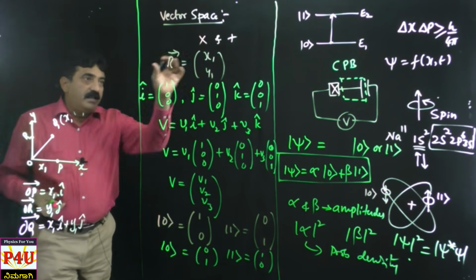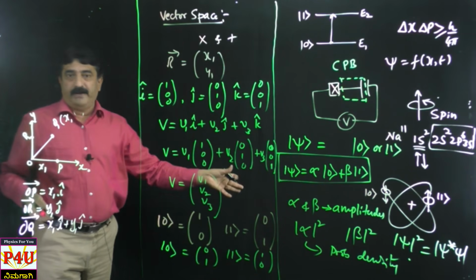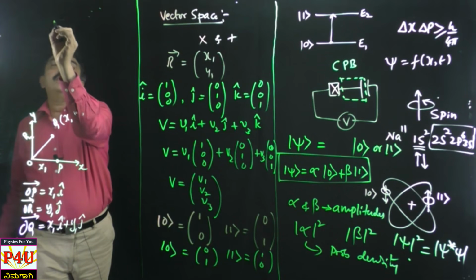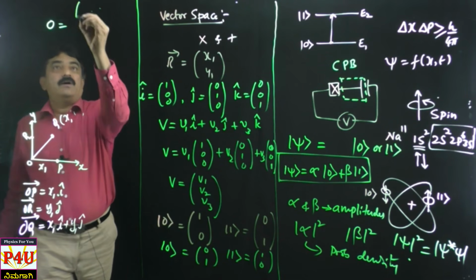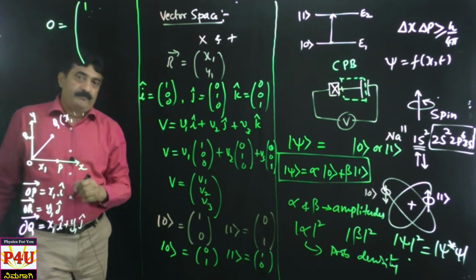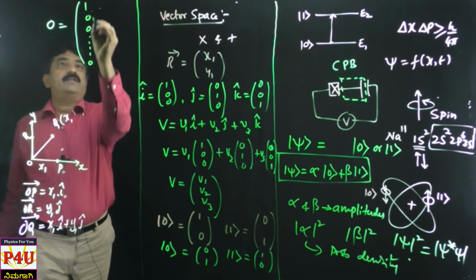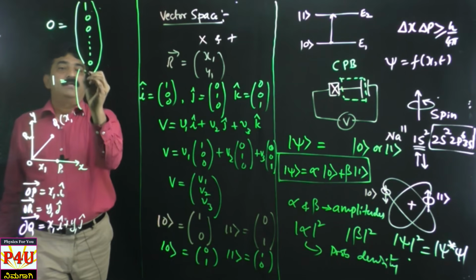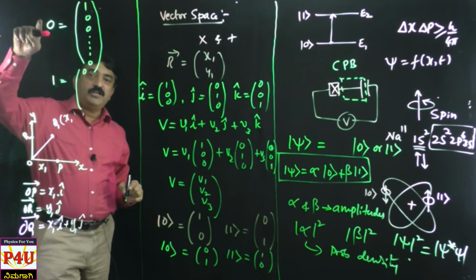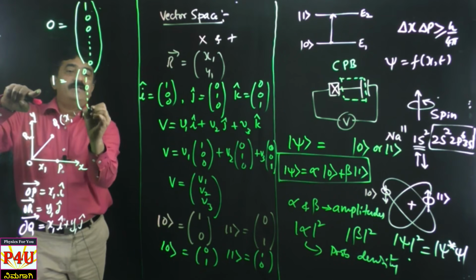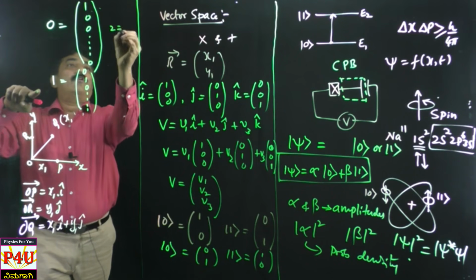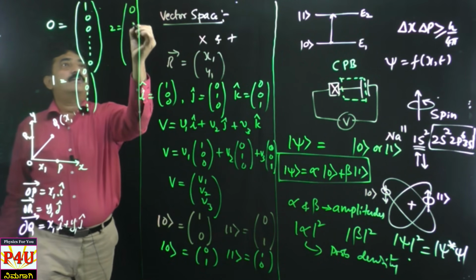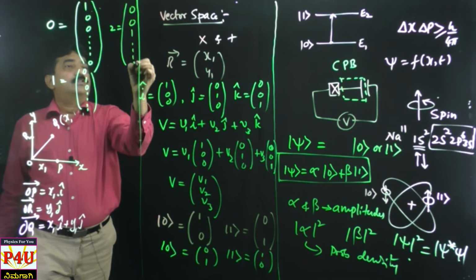See here, in a given set there can be any number of elements, but the starting element must be 0 only. Starting element must be 0, and 0 starting 1. Next, everything will be 0, right? Next, 1: starting element must be 0, 1 is in the second place, first number, second number, so 1. Next everything is 0. Like that, 2 I want to write. Now by now you already guessed what the column vector should be. Yes, you are correct, 0 0 1 and so on.